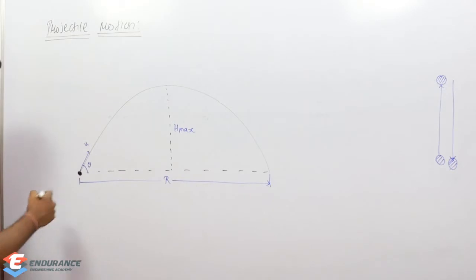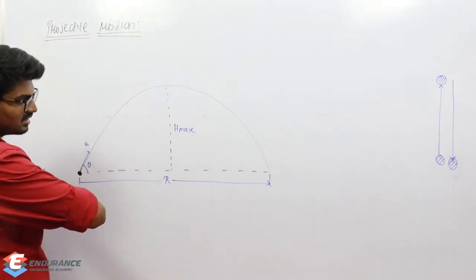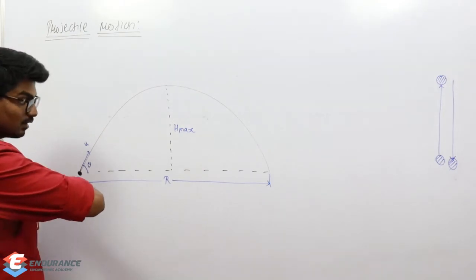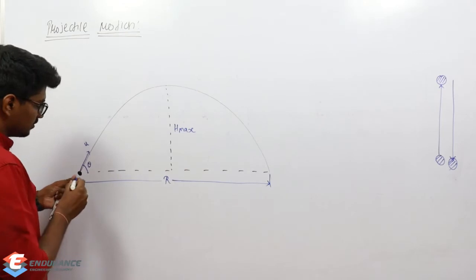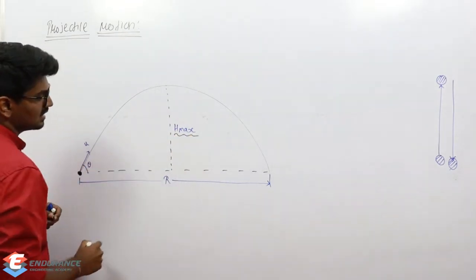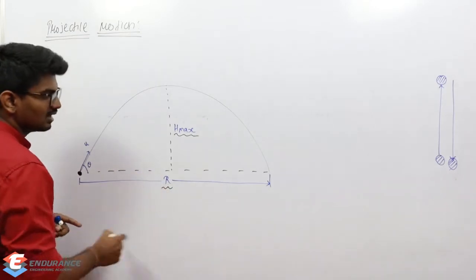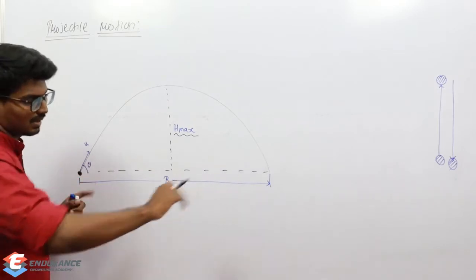But in case of projectile motion, there will be a change in the distance in horizontal direction also. So we need to find out the maximum height the ball has reached, the range, the velocity at which it is hitting the ground back, and the total time taken.